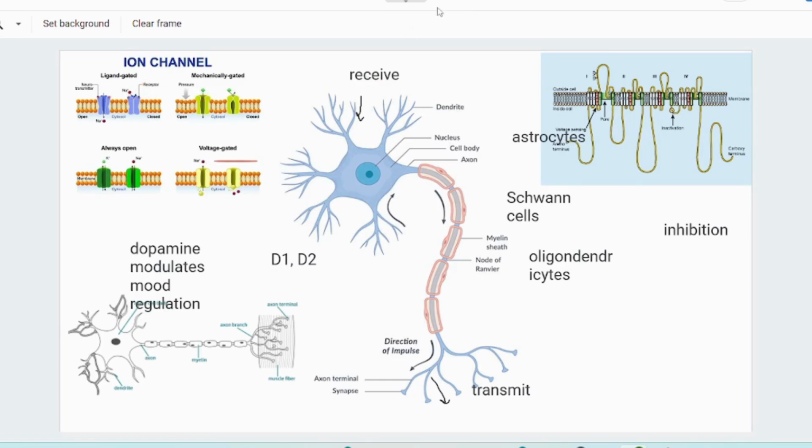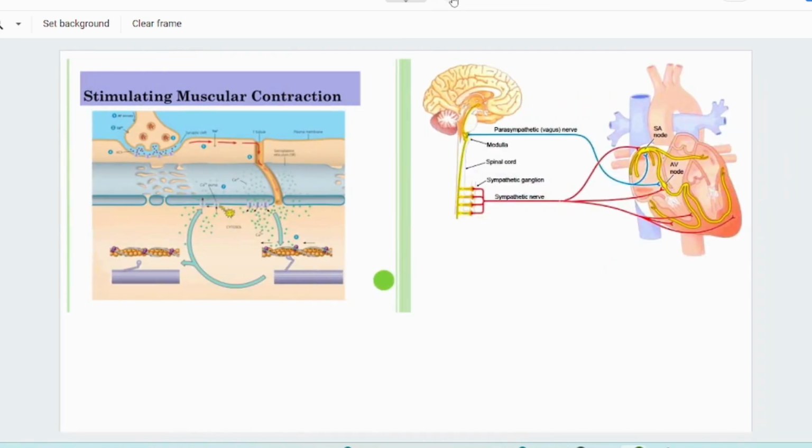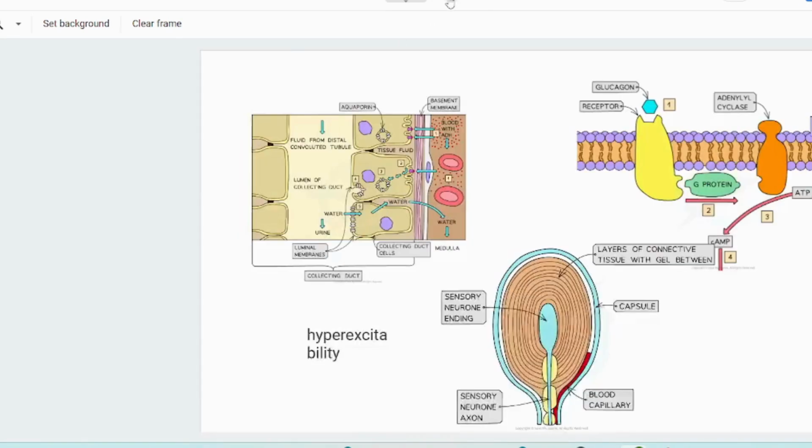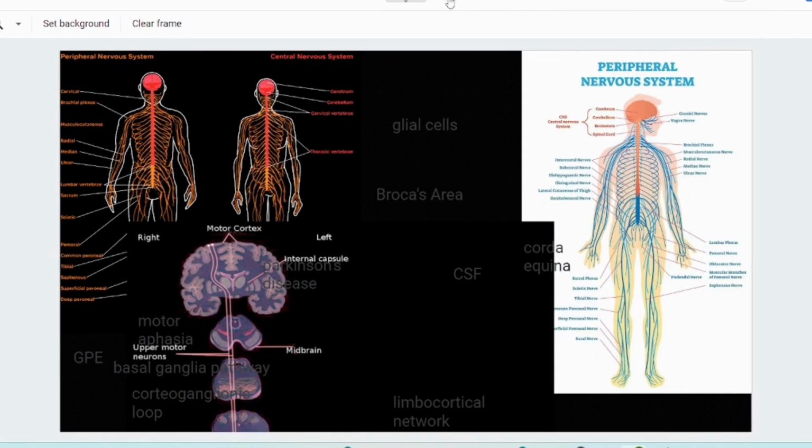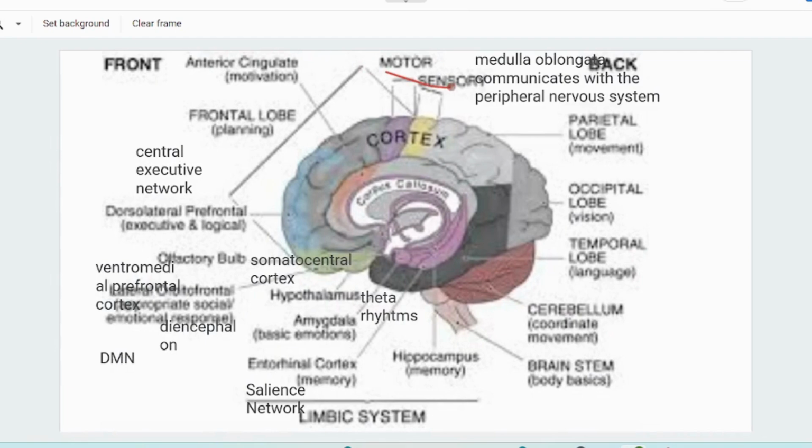Now, looking away from the central nervous system, let's delve into the peripheral nervous system. The peripheral nervous system connects the central nervous system to the limbs and organs. It is divided into the somatic nervous system, or SNS, under voluntary control, and the autonomic nervous system, or ANS, which is involuntary. The somatic nervous system contains sensory afferent neurons that carry information from sensory receptors to the CNS, and motor efferent neurons that transmit motor signals from the CNS to skeletal muscles or effector glands.